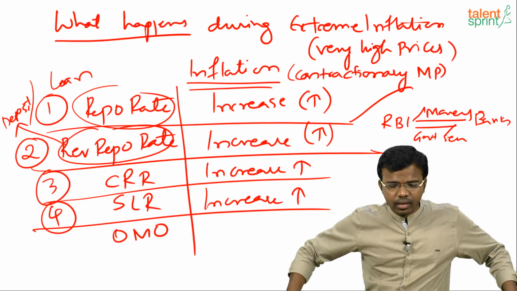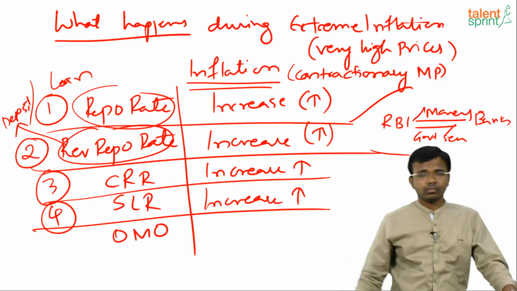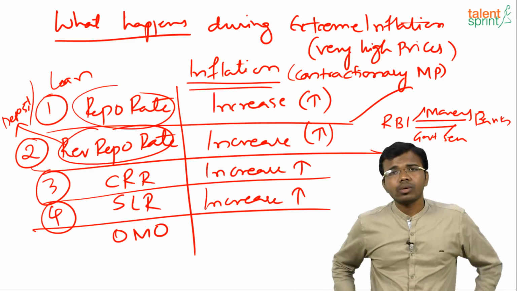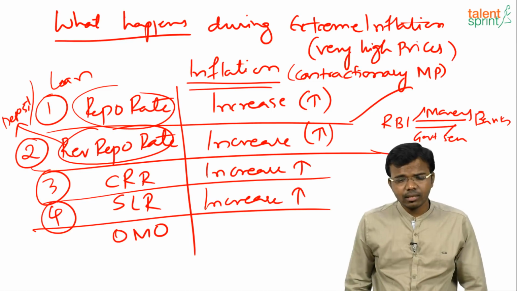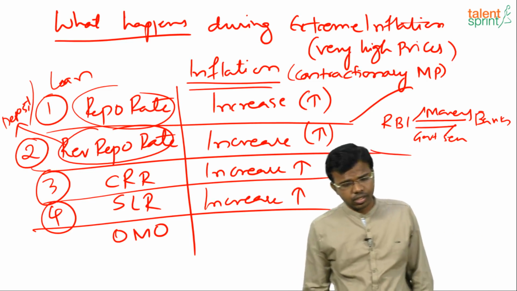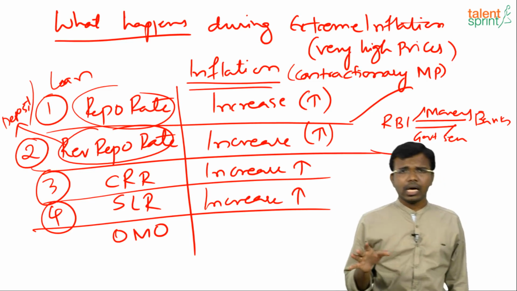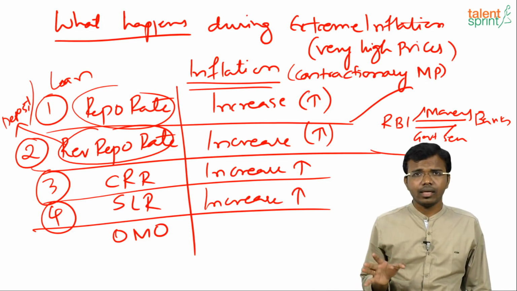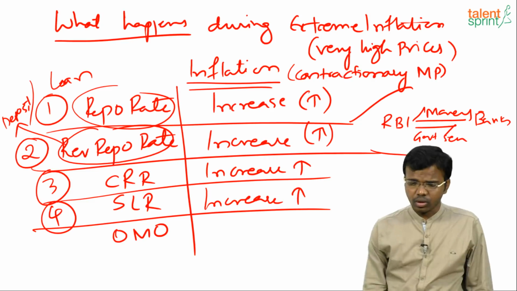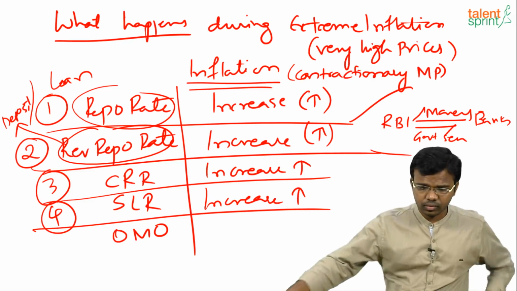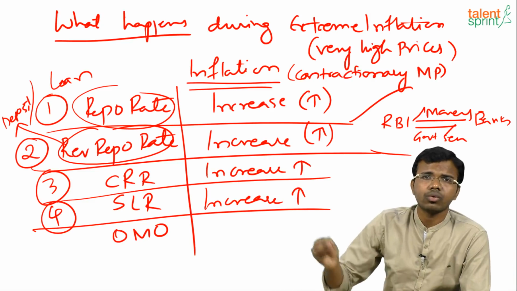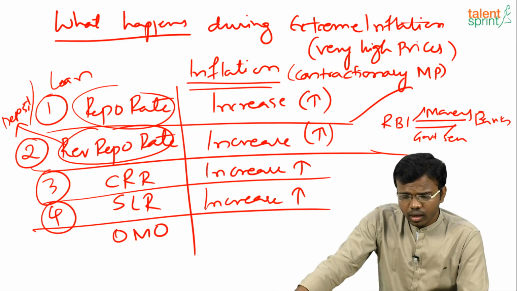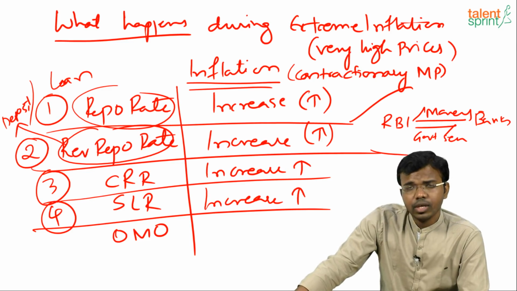Because all of them have increased, this will decrease? No. You have to learn the concept and say SLR will also increase. Okay, these are the extreme conditions when extreme inflation goes on. Generally RBI will only increase the repo rate, because if it increases all the rates, the total economy will fall down. That is a problem. So that's why it will slowly increase the repo rate. But this is the extreme inflation case.